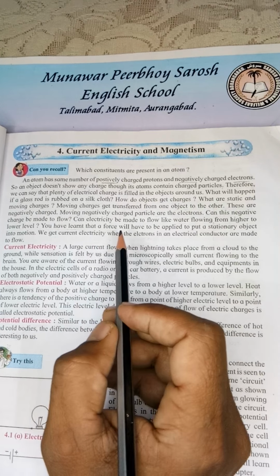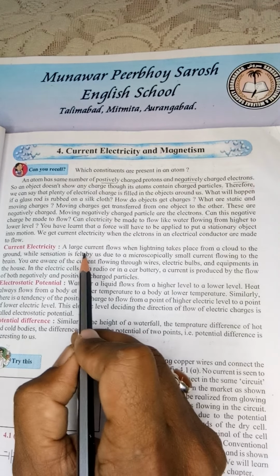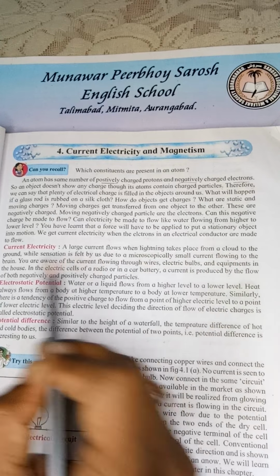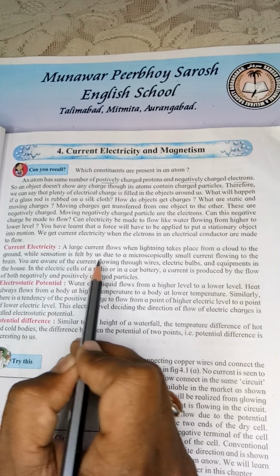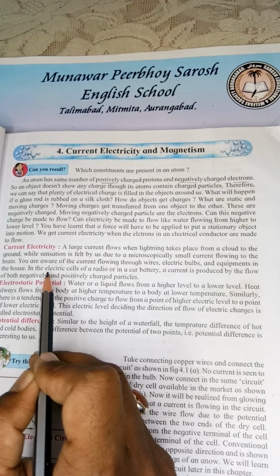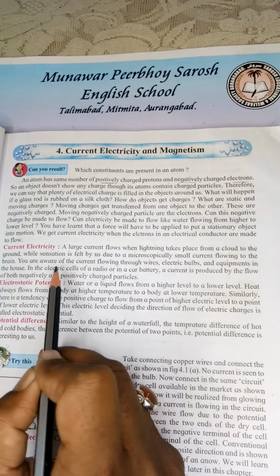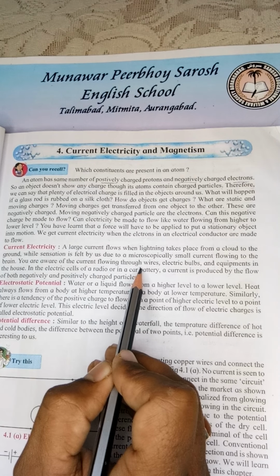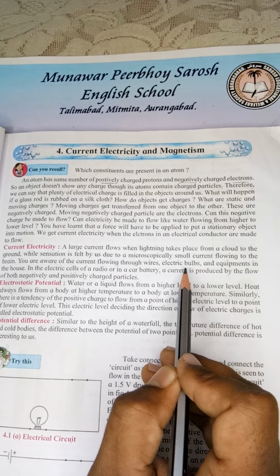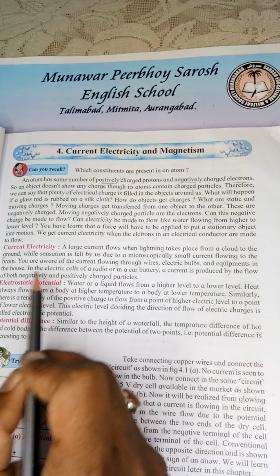Now the new topic, current electricity. A large current flows when lightning takes place from a cloud to the ground. A sensation is felt by us due to a microscopically small current flowing to the brain. You are aware of the current flowing through wires? Yes, you are aware. Through electric bulbs also current flows, and equipments in the house.